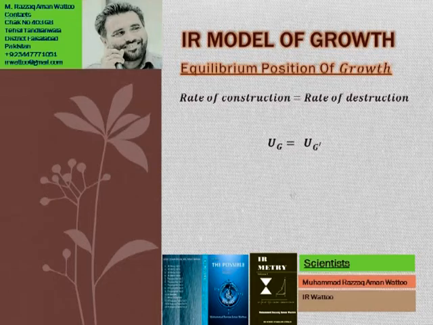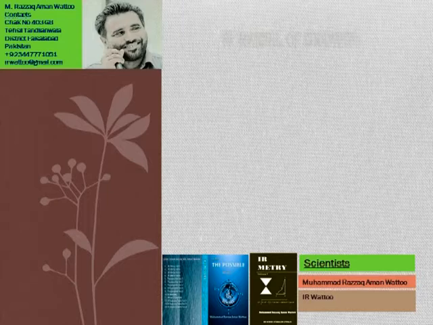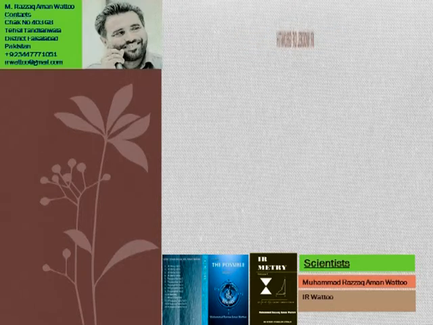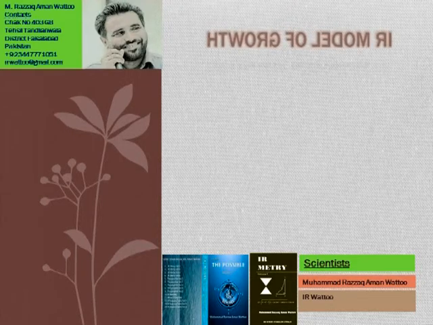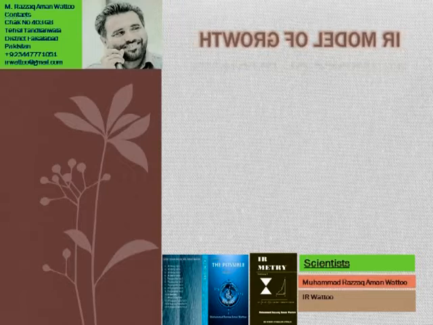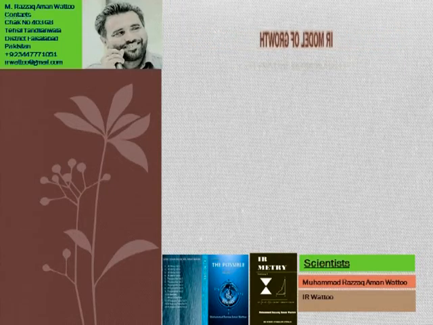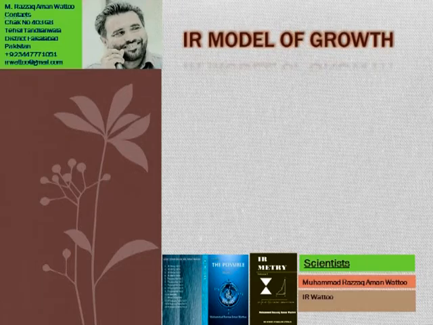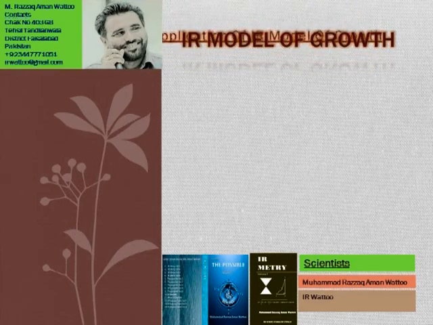So in this way we can say UG is equal to UG dash. Here UG is the rate of construction and UG dash is the rate of destruction. That's always according to the IR equation of the universe, U is equal to ET square over MD. So I would like to explain some practical examples and some applications of this model of growth.